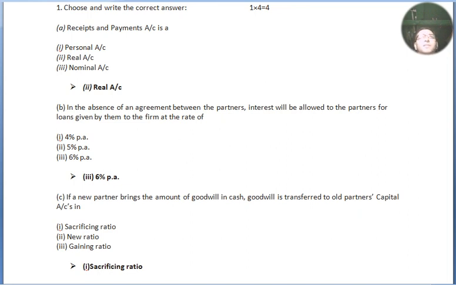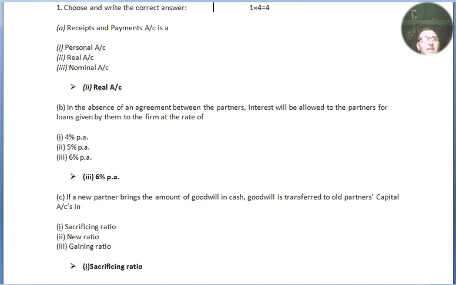Next question, question number B. In the absence of agreement between the partners, interest will be allowed to the partners for loans given by them to the firm at the rate of 6%. As usual, the concerned teacher of accountancy in your classroom or school always explains this. When there is an absence of agreement and any loan is given by a partner to the firm, the partner is entitled to get interest on that loan or capital amount at the rate of 6% per annum.